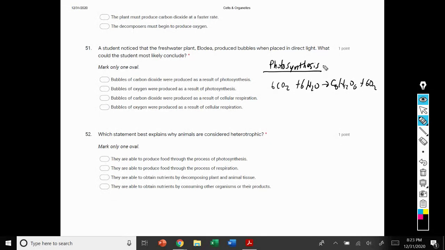So we expose the plant to light, and it's asking what you could conclude from that regarding the bubbles that are being produced by this freshwater plant.